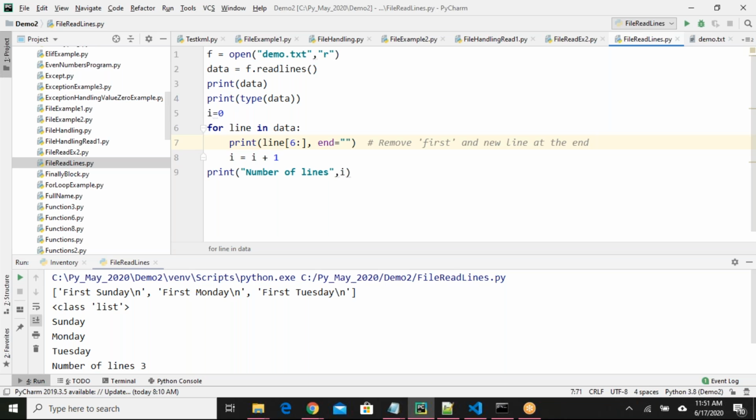Done with readlines. Next, one important example is there. Okay, we can continue tomorrow.